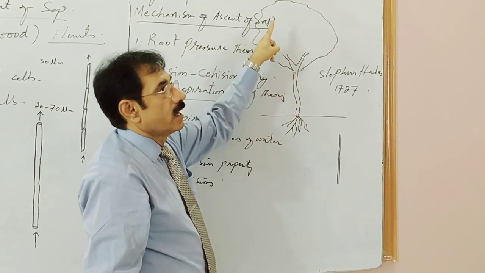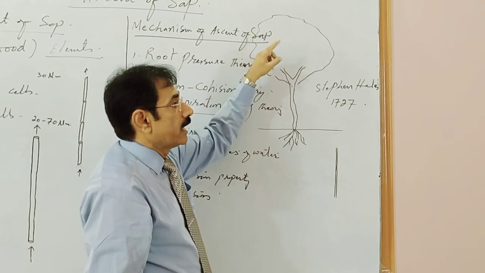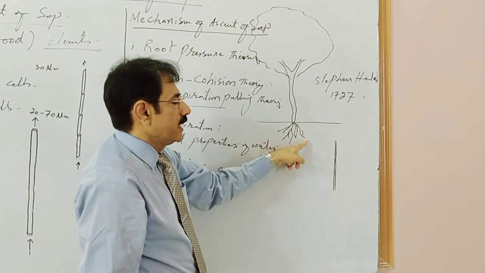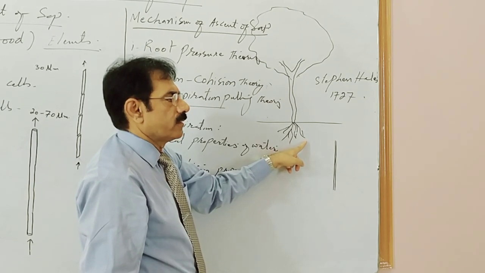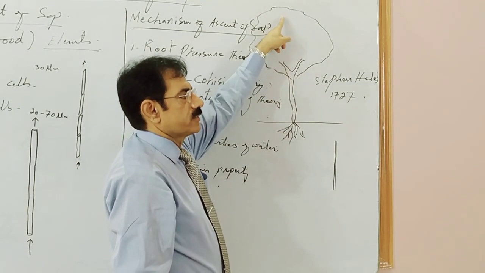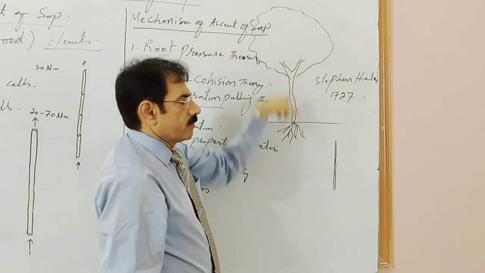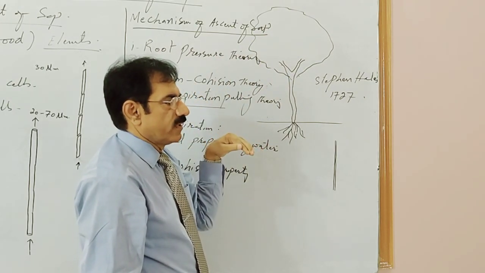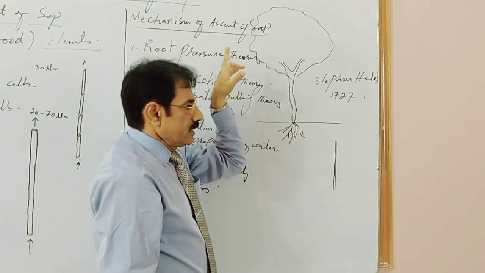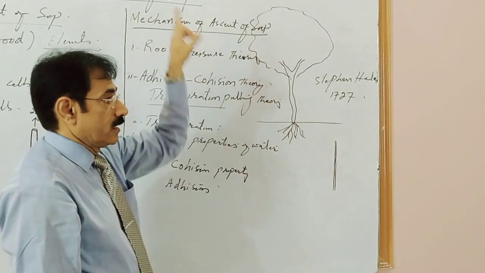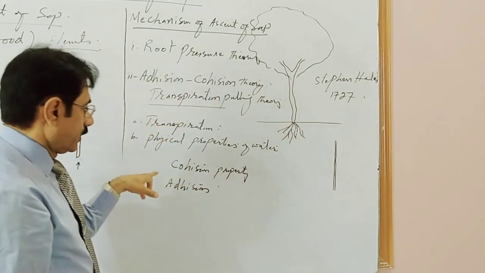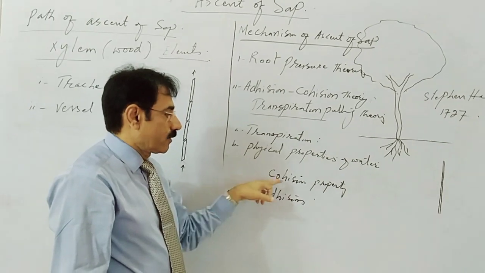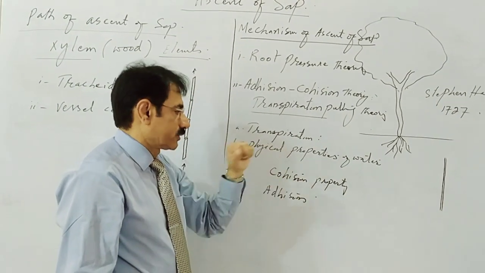From the soil water up to the upper surface of the plant, they form a continuous column, a continuous chain. No broken chain is found. This continuous column, this force of attraction between water molecules, is called the cohesion property or cohesion force.